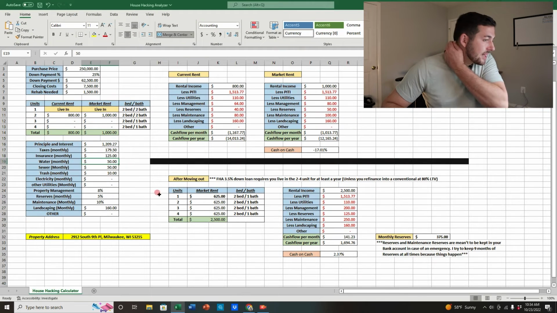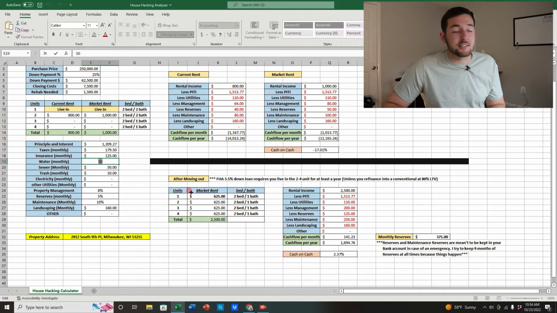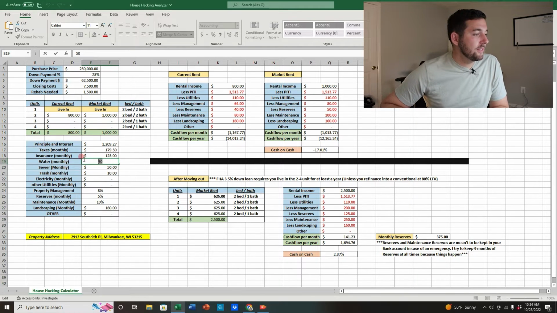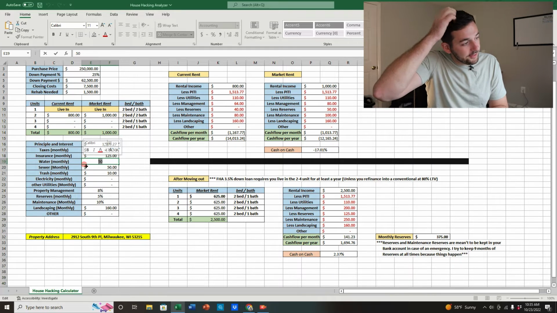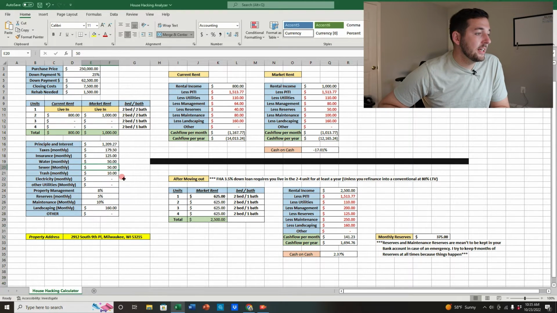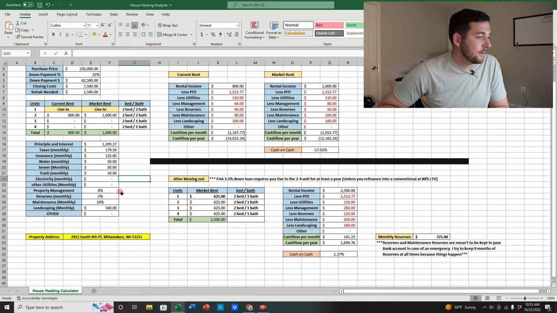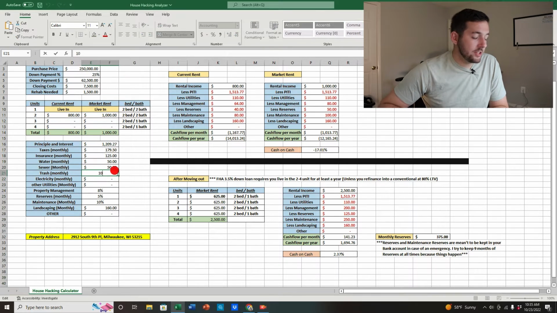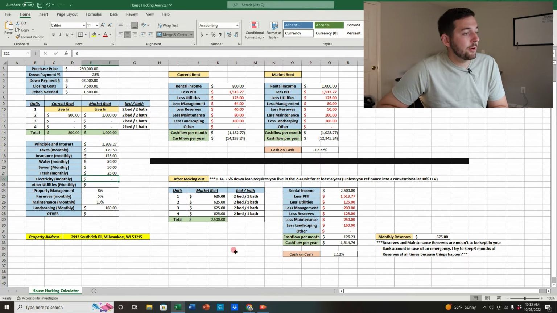So let's go ahead and put for the water. I'm just going to take a guess here because I don't know the specific area, but this can be easily looked up. But for now, I'm going to do $50 per unit on the water and sewer. So basically, I'm going to do $50 for the water monthly and $50 for the sewer monthly between the 2 units. So I'm going to keep that there. And trash, I'm going to add $25 per month for the trash. Now this may be a little high, but like I said, I like to be conservative.